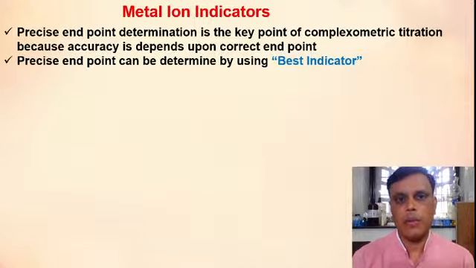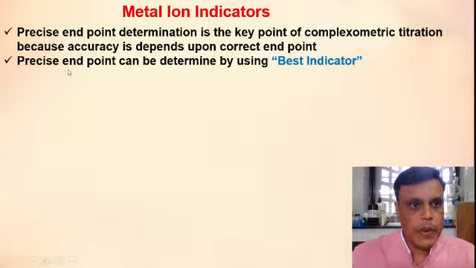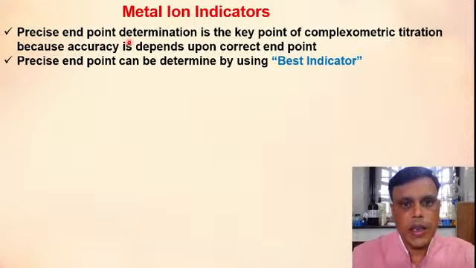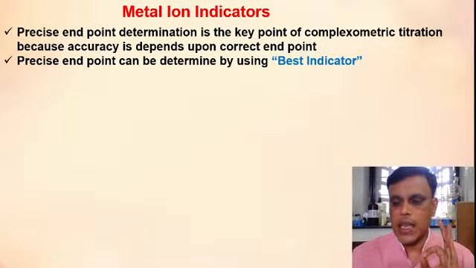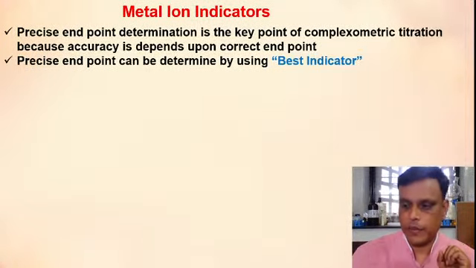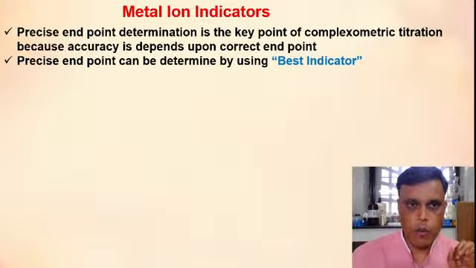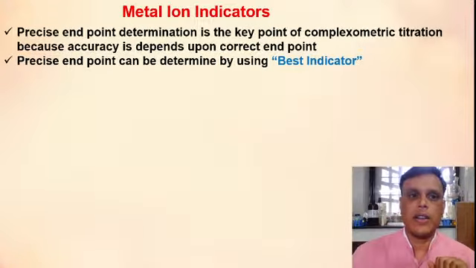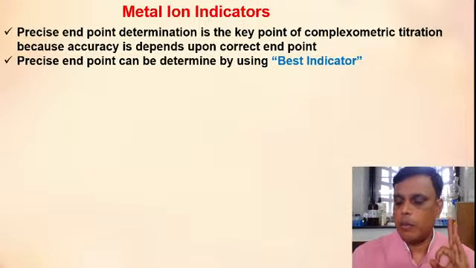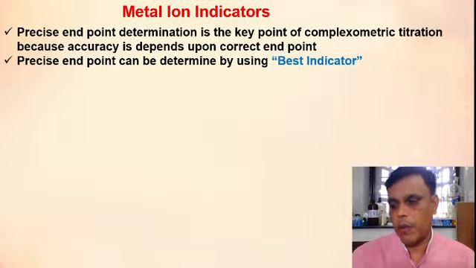क्या है? कौन सा इंडिकेटर कब यूज करना है, ये बहुत ही मायने रखता है in case of complexometric titration. So precise end point determination is a key point of the complexometric titration. क्या करना है? To determine precise or accurate end point. एनी टाइट्रेशन का, नॉट ओनली कॉम्प्लेक्सोमेट्रिक टाइट्रेशन बट कॉम्प्लेक्सोमेट्रिक टाइट्रेशन के बारे में ये बहुत ही इंपॉर्टेंट रहता है कि precise or accurate determination of endpoint is the key factor of complexometric titration.